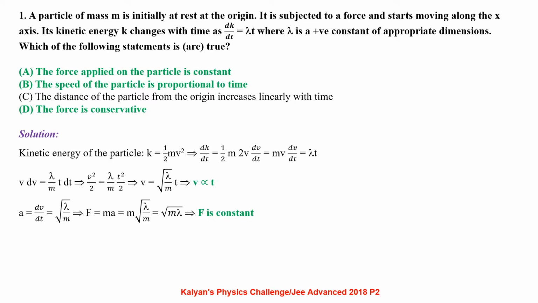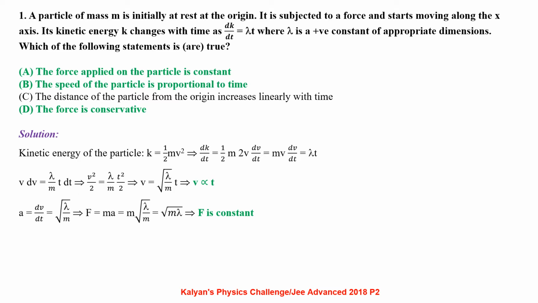A particle of mass m is initially at rest at the origin. It is subjected to a force and starts moving along the x-axis. Its kinetic energy K changes with time as dK by dt equal to lambda t, where lambda is a positive constant of appropriate dimensions. Which of the following statements is correct?